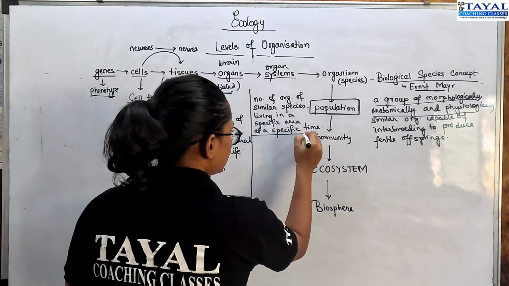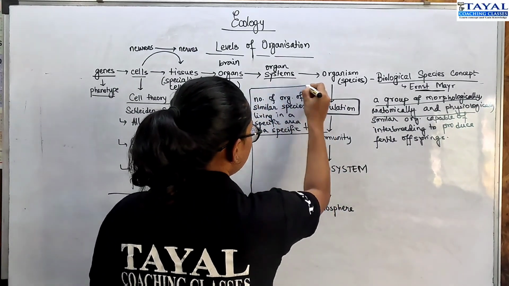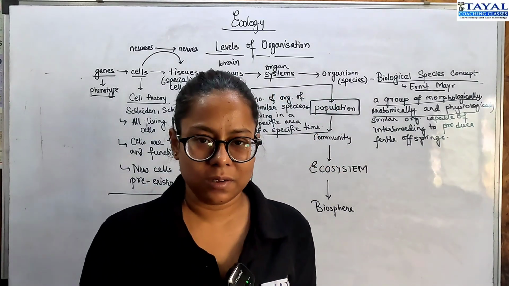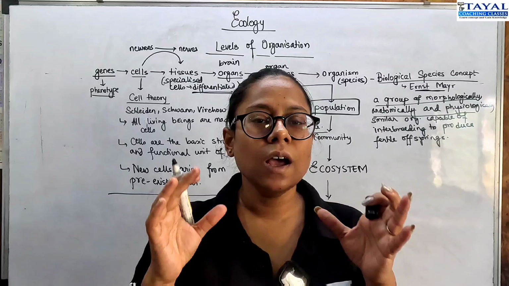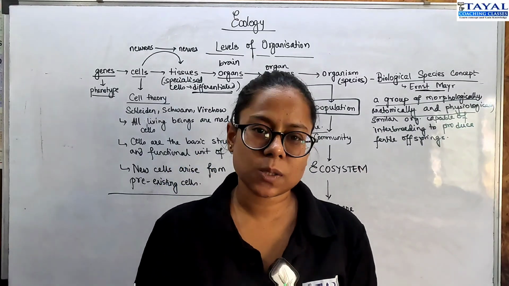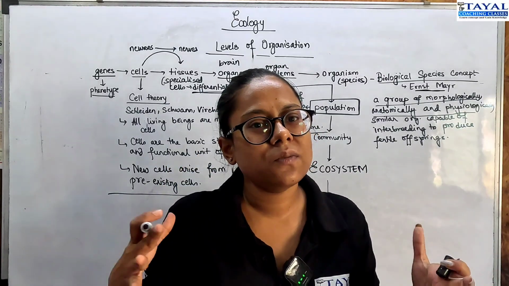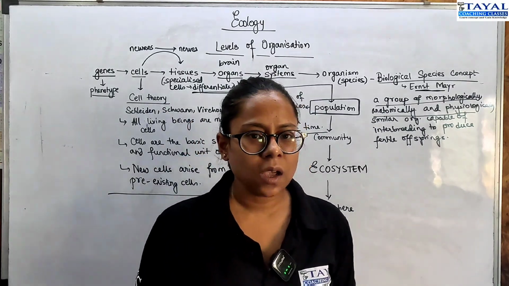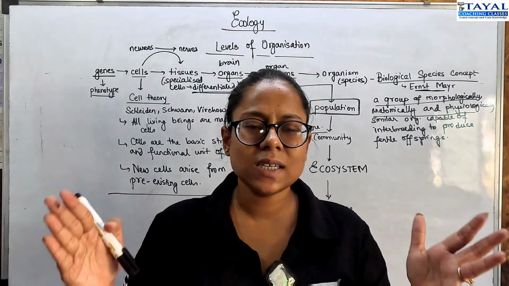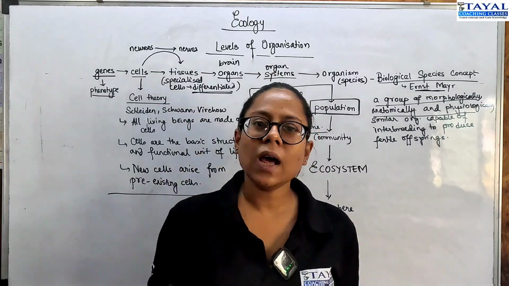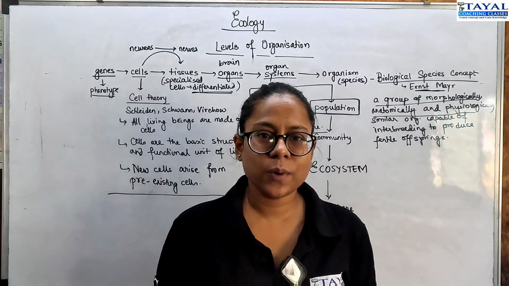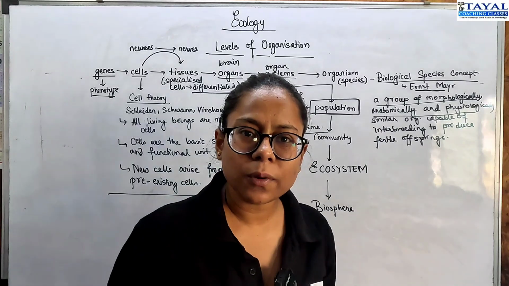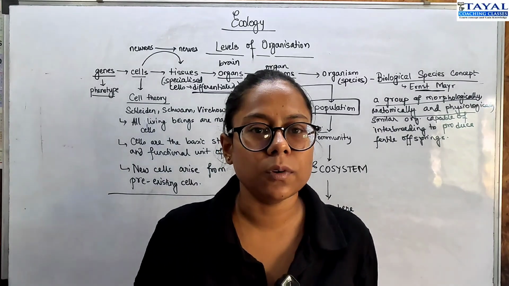So now, it's important to understand that population as a concept is spatial and temporal. So what does that mean? It means that organisms of the same species we'll have to consider within a specific area and a specific time. So let's take an example. So for example, let's take this building, which is the TCC Institute, right? So now, in this institute, if we talk about population, we have to first specify which species, human population or cat population.